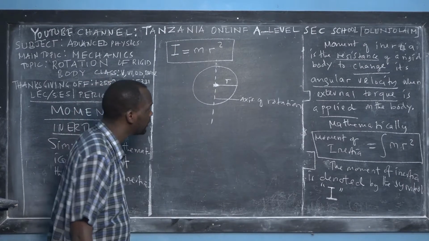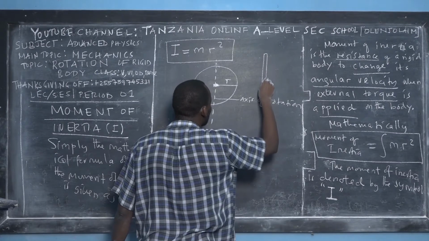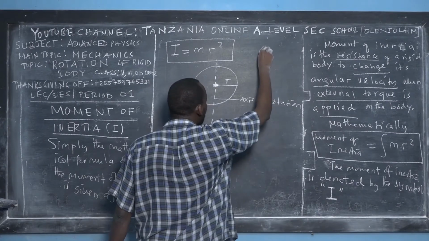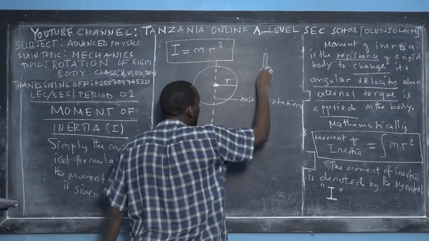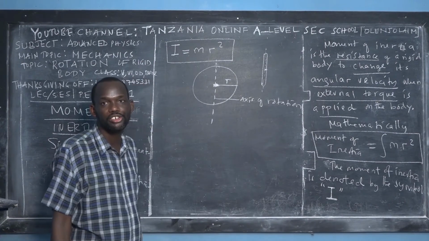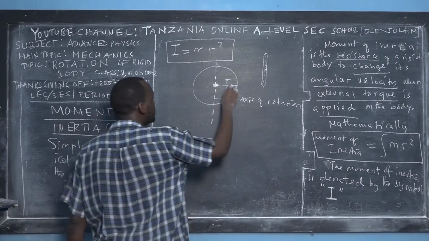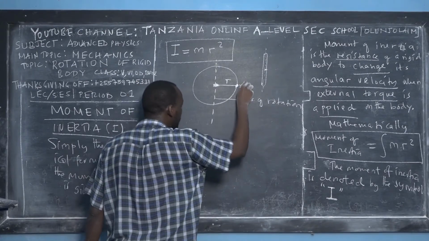You can have a rod, and you might think a rod has a radius. No. If a rod rotates about its own axis this way, then you have the distance from the axis of rotation to the point where mass is highly concentrated. This is the point where we find the high concentration of the mass of a body.